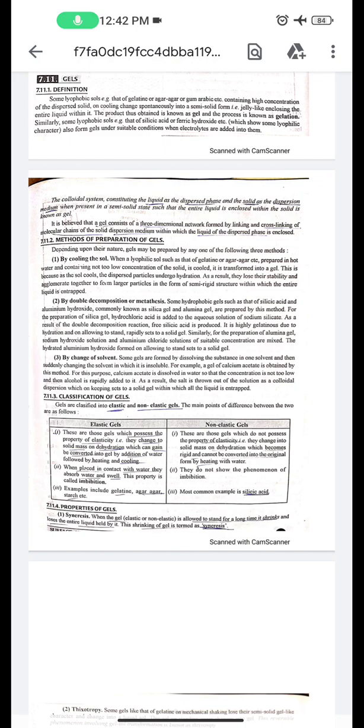Similarly, some lyophobic sols, for example those of silicic acid and ferric hydroxide etc., which show some lyophilic character, also form gels under suitable conditions when electrolytes are added to them.